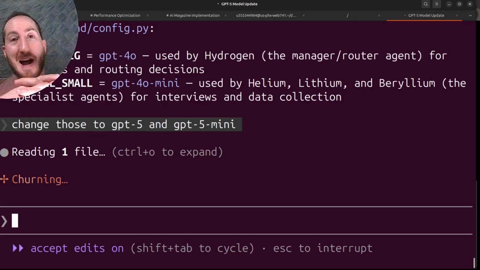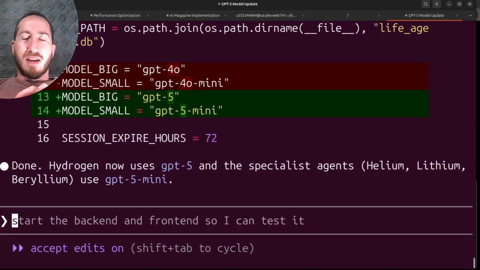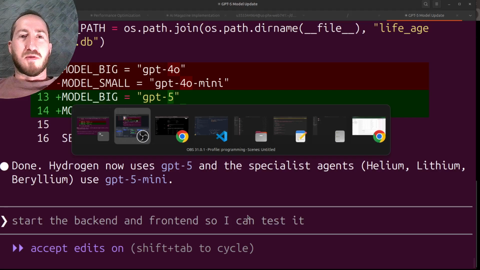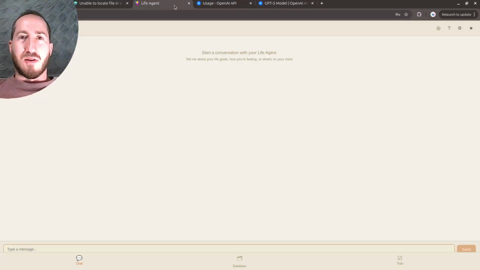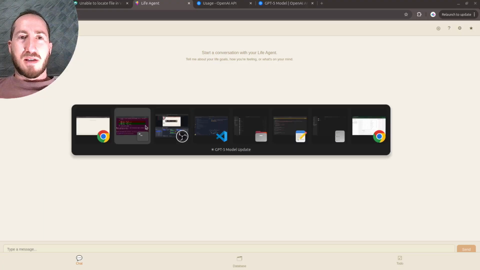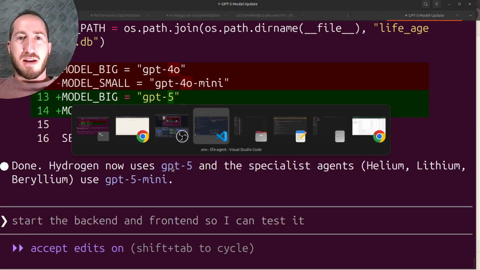One of the updates that I think was made from 4 to 5 is a lot more emphasis on understanding the state of the human nervous system, to try to help people who were having a lot of issues with being sort of driven to excess or extremes with OpenAI. So I think that should have automatically updated in the back end, and I shouldn't have to restart the back end for that.